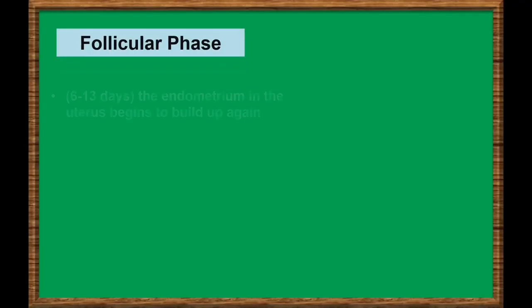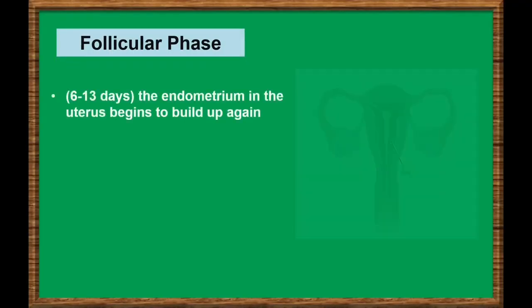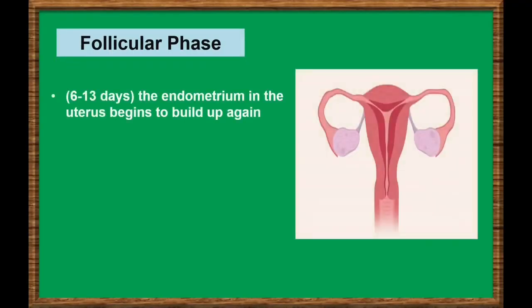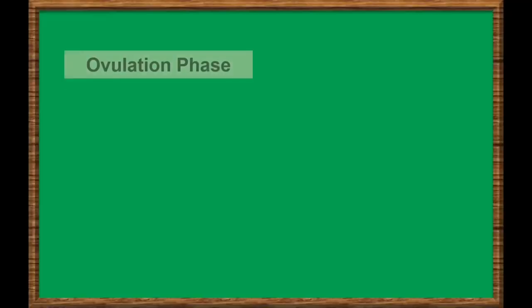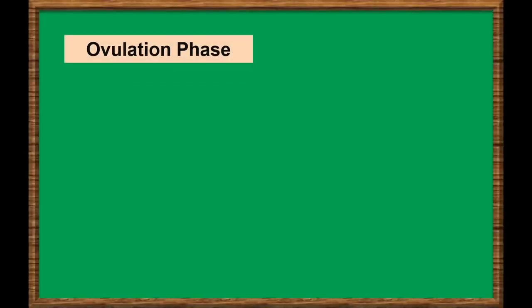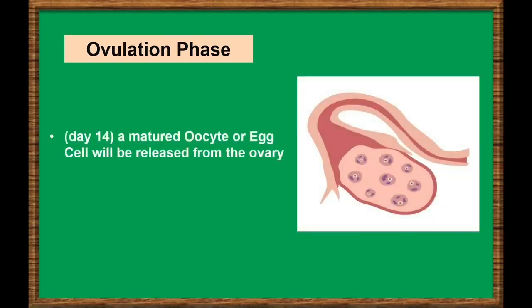The next phase of the cycle is called the follicular phase. After the menstruation, the endometrium in the uterus begins to build up again. At the same time, several follicles start maturing in the ovaries. Only one of these maturing follicles will complete maturation. The rest will eventually deteriorate and disappear. By the middle of the menstrual cycle, around day 14, the remaining mature follicle releases its matured oocyte or egg cell from the ovary in the process of ovulation.